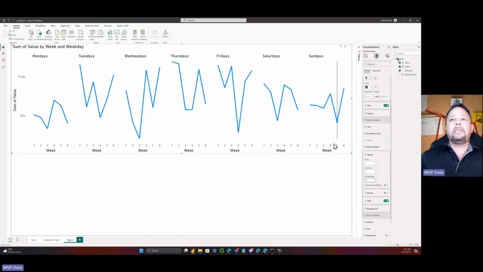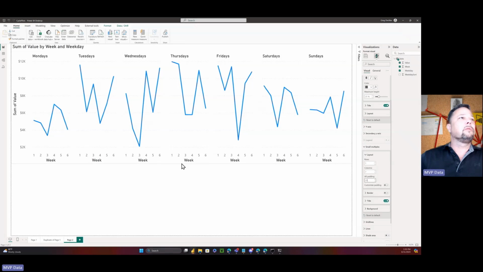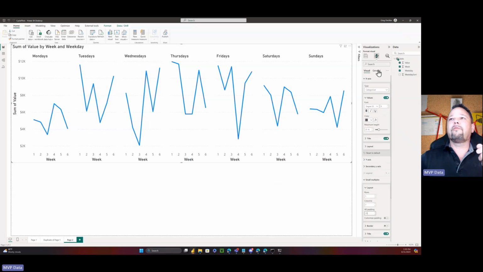And you can see we're already pretty close to where we want to be. Probably need to, there we go, adjust that so that these are a little more informative or a little denser, I guess you could say. And then we're going to need to turn off the title on our.